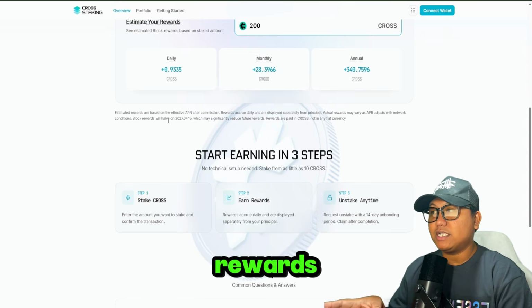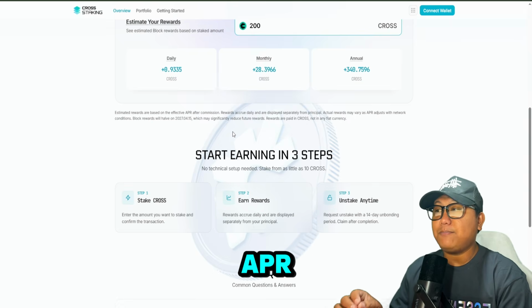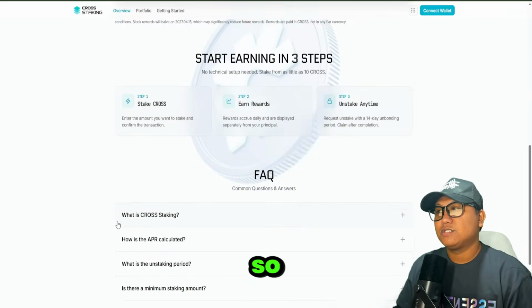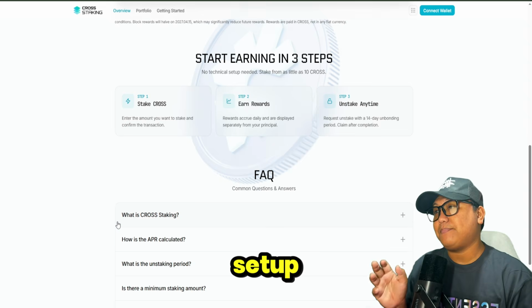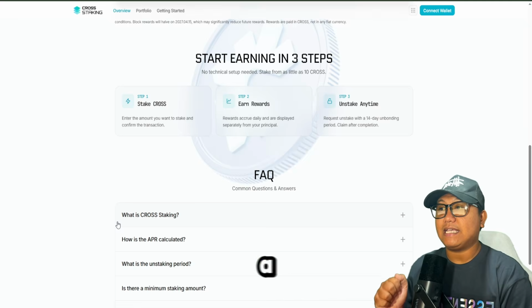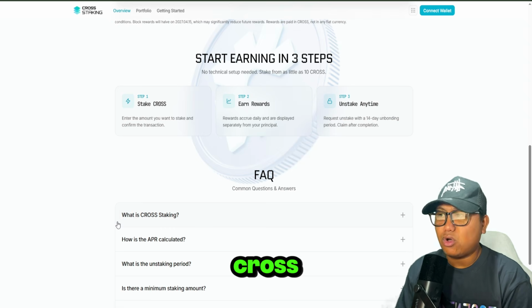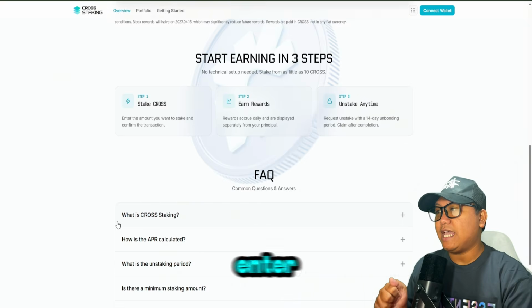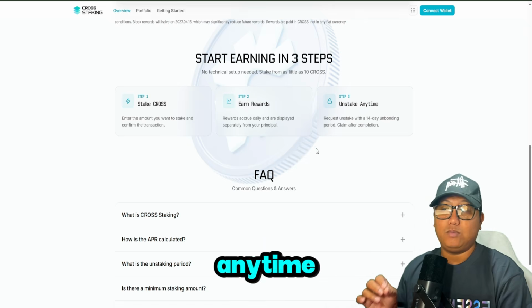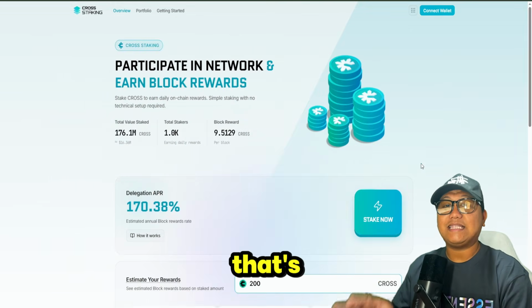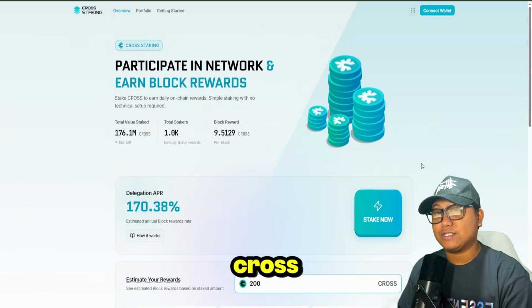So estimated rewards are based on the effective APR after commission. So you can just start earning in 3 steps. No technical setup needed. Stake from as little as 10 cross guys. Stake cross, enter the amount you want to stake, earn rewards, and then unstake anytime you want guys. Okay guys, so that's how the staking on cross works.